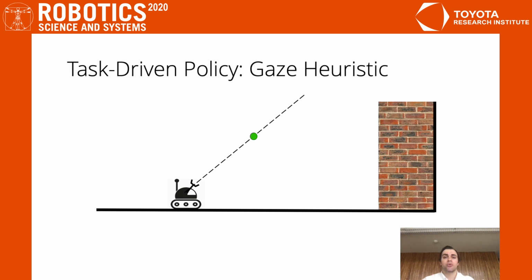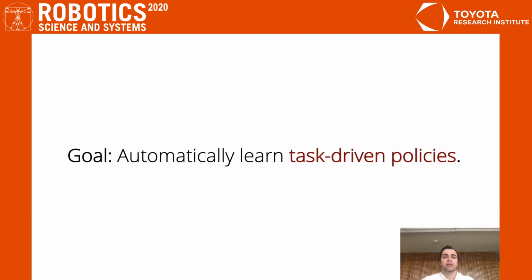If the robot moves such that this angle remains constant, the robot will arrive at a position to catch the ball. This policy depends only on a single task-relevant variable, the gaze angle, and works equally well in the lab with a brick wall backdrop or outside with a blue sky. Moreover, it automatically corrects for disturbances like wind gusts and is therefore robust. The goal of this work is to automatically learn robust task-driven policies like the gaze heuristic for whatever task the robot is trying to accomplish.